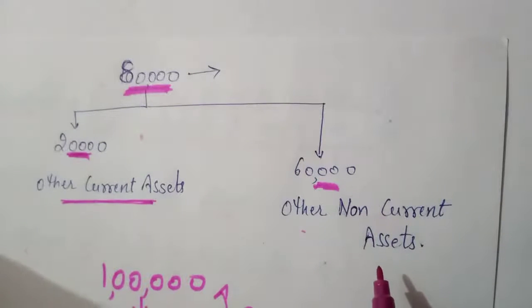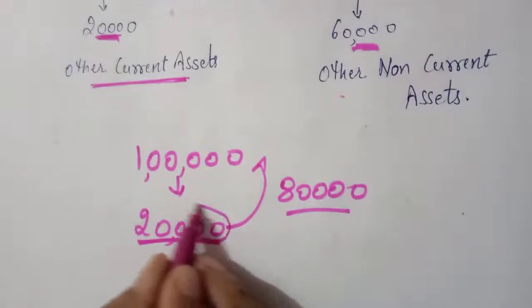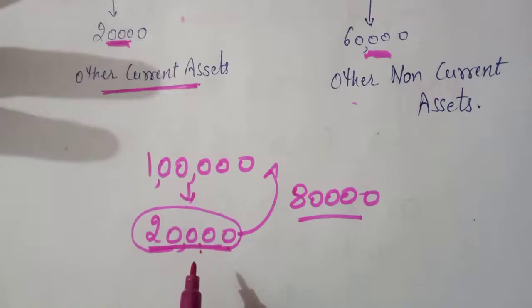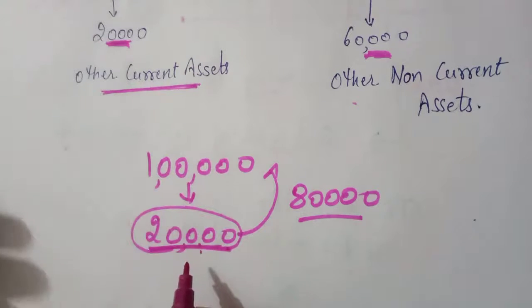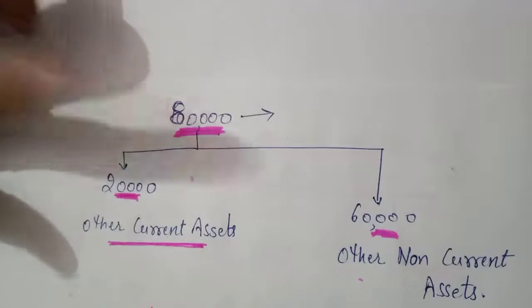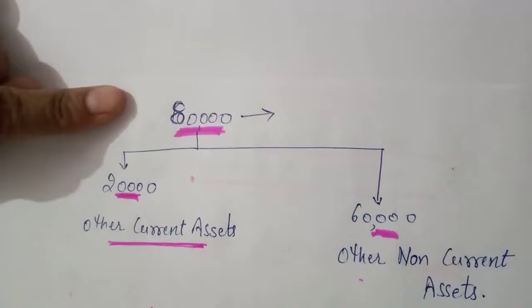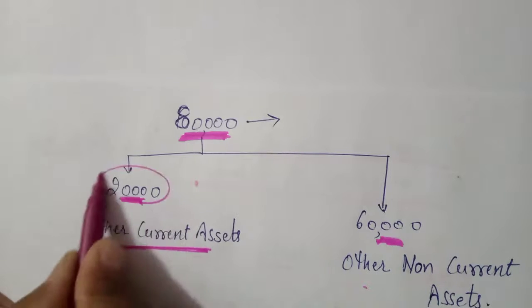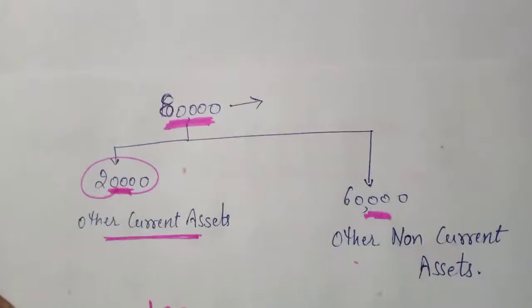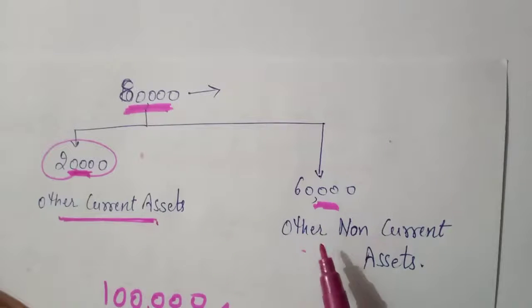So the complete 1 lakh will be shown like this, because this 20,000 you have already set off, so there is no need to show it again. But the remaining 80,000 you have to show, and how will you show it in the balance sheet? One part of this 80,000, that is 20,000, will be other current assets, and 60,000 will be other non-current assets.